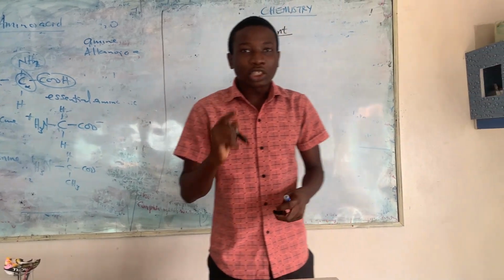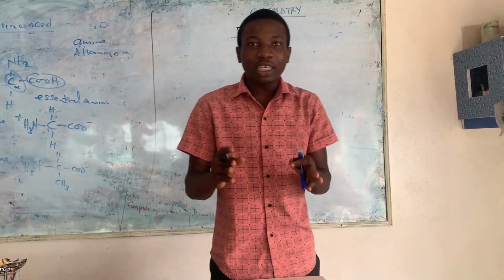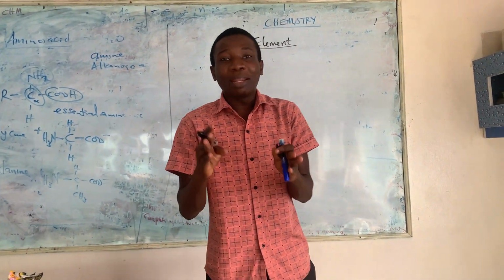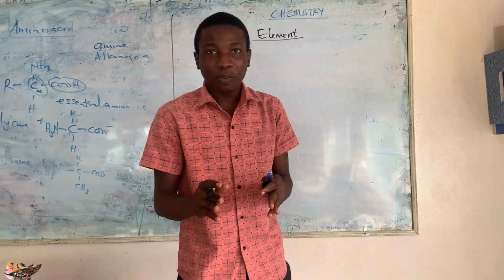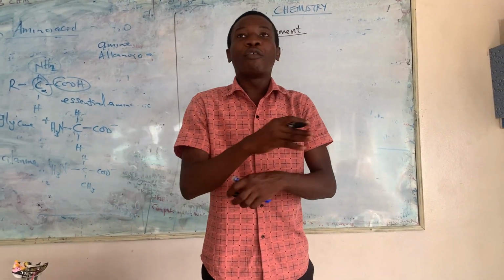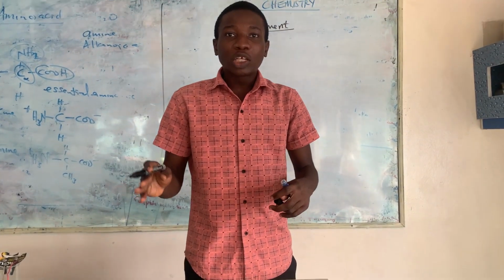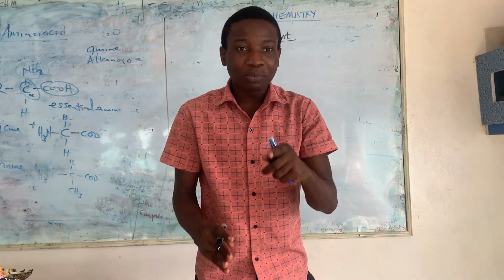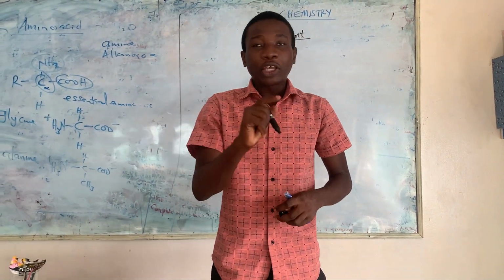An element is a substance that cannot be split into simpler units by an ordinary chemical process. So that means an element is the simplest form of a compound, of a molecule, or of anything, which cannot be divided, which cannot be split into simpler units. It's called an element.